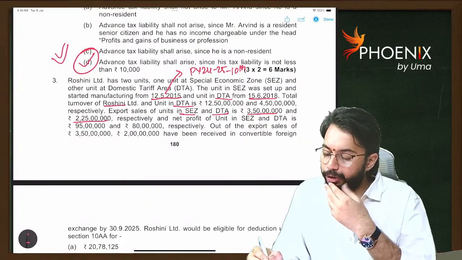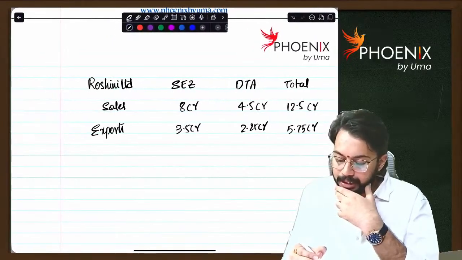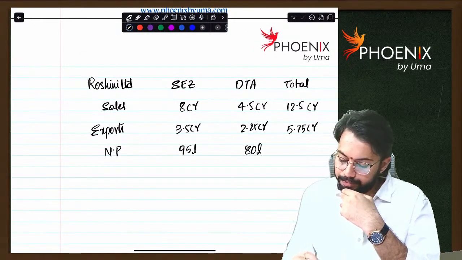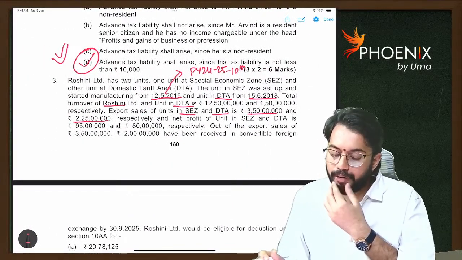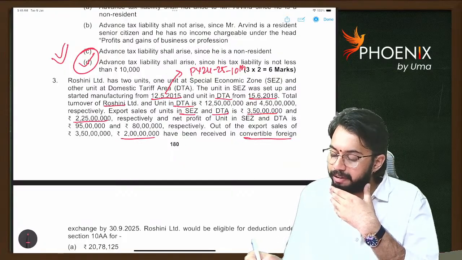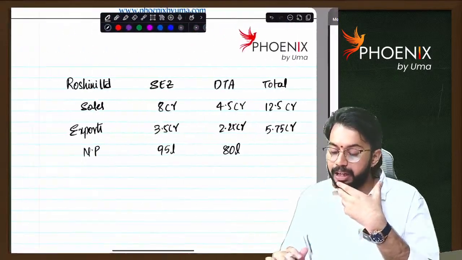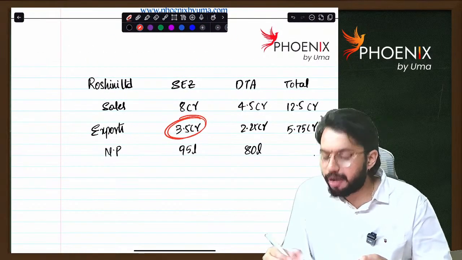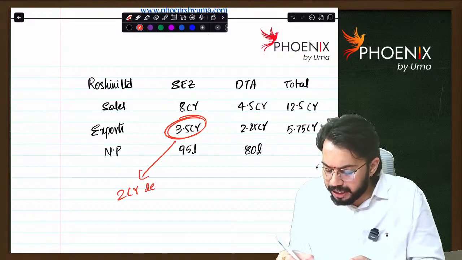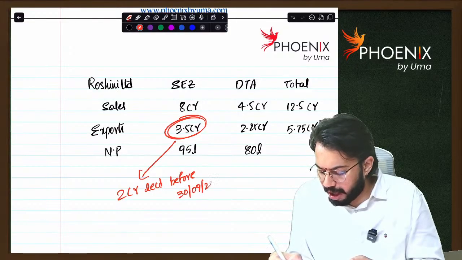And net profit of unit SEZ and DTA is 95 lakhs and 80 lakhs respectively. So how much is net profit? 95 lakhs, 80 lakhs. Out of export sales of 3 crore 50 lakhs, only 2 crores have been received in convertible foreign exchange by 30th September 2025. See, 3.5 crores exports are done now. Out of 3.5 crores, only 2 crores received before 30th September 2025. Are you able to understand?